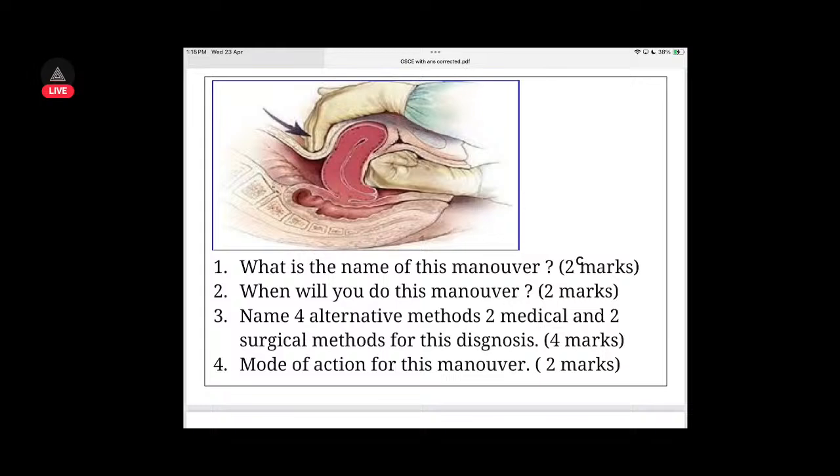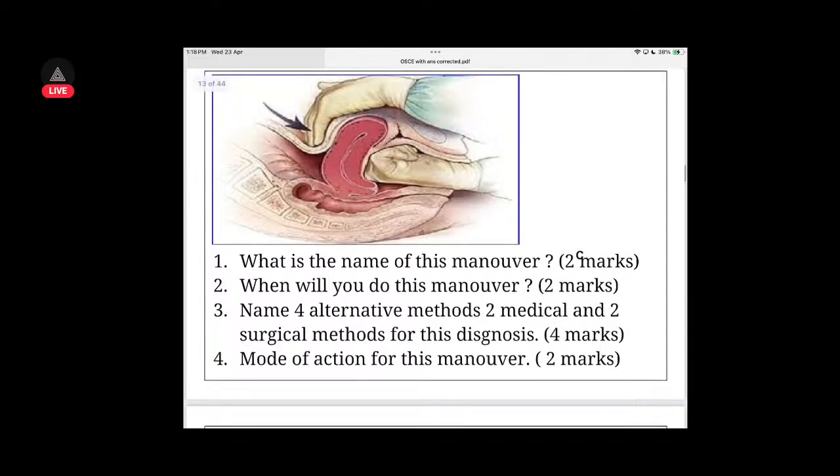Then we have this is postpartum hemorrhage, uterine manual compression. I think bimanual compression we call this. Then when do you do this manual? During postpartum hemorrhage. 4 alternative methods: you can do B-Lynch suturing, you can do uterine artery ligation, and 2 medical methods and 2 surgical methods of this diagnosis.